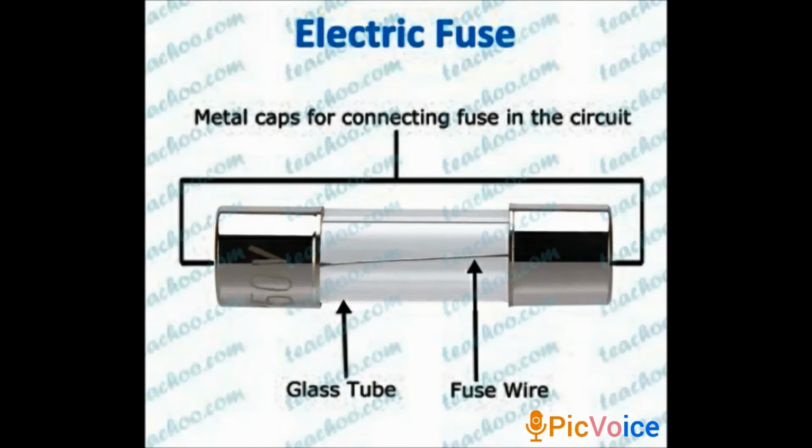A fuse wire plays a major role in saving our home appliances and the circuit from any damage. It is made of a material with a very low melting point, and if a large amount of current passes through the circuit, the fuse wire will melt due to Joule's law of heating, and then the circuit will disconnect. So this is about a fuse wire.